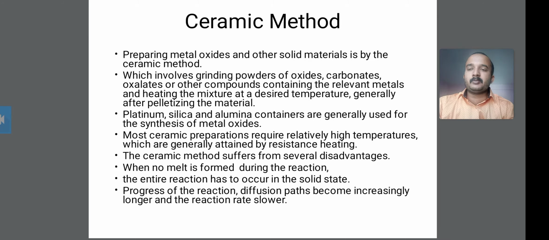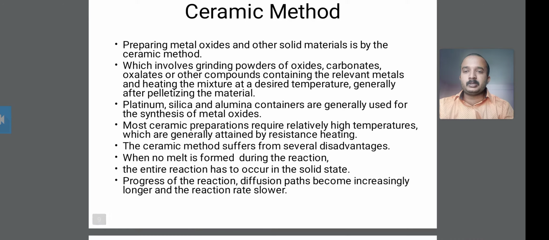The second point is that it involves grinding powders of the oxide, carbonate, oxalate, or other compounds containing the relevant metals, and heating the mixture at a desired temperature, generally after pelletizing the material. The components are ground into powder. For example, ferrous oxide is a powder, and these oxide components are in powder form, so it is a grinding of powders.